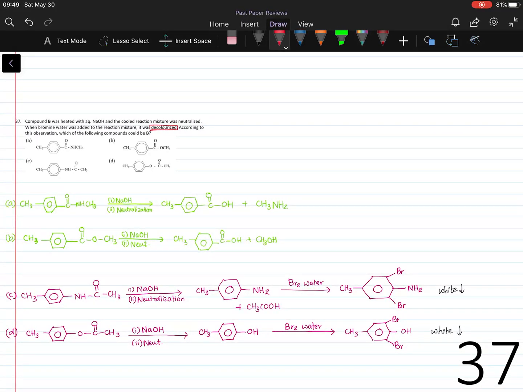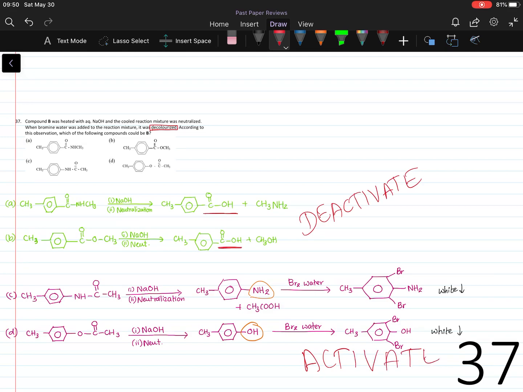So A and B products have a COOH group attached to the benzene ring, whereas C has an NH2, which means it's an aniline, and D has an OH group, which means it's a phenol. COOH group is a deactivator of the benzene ring, whereas NH2 and hydroxyl groups are activators, more specifically ortho-para activators.